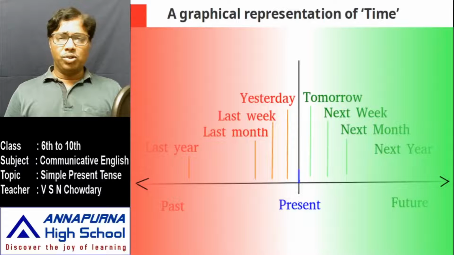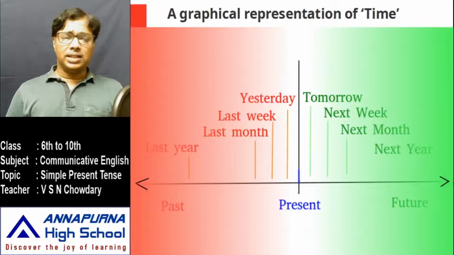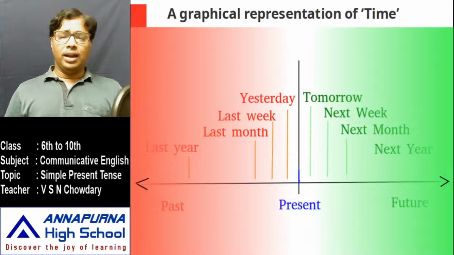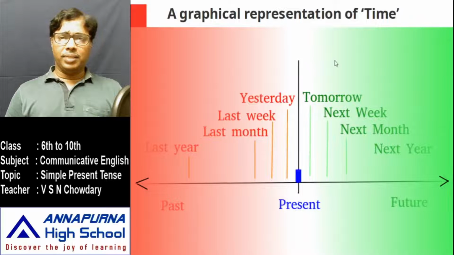Okay, and we talked about tenses because verb actually tells us about the time of action, and we have so many tenses in English language, and we began our discussion with the simple present tense, and I gave you a very long elaborate explanation on time, and I told you that present is difficult to define, and many times present overlaps with past and also future, and I gave you some graphical representation also.